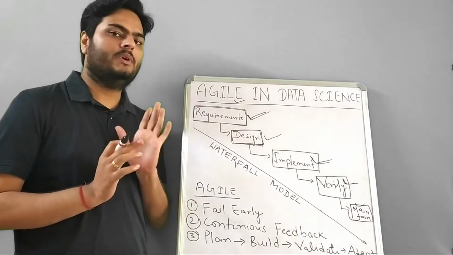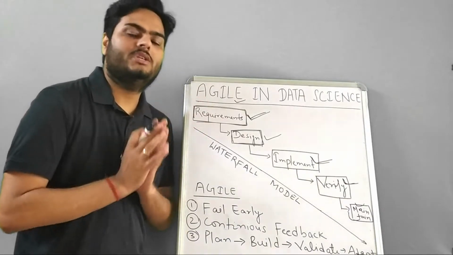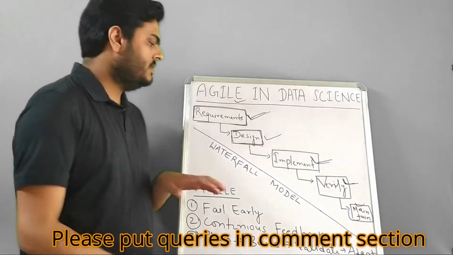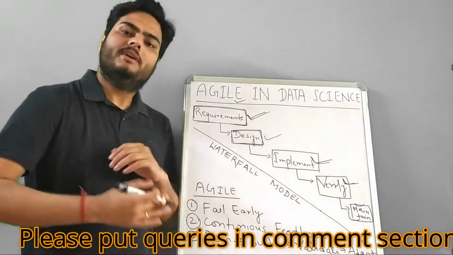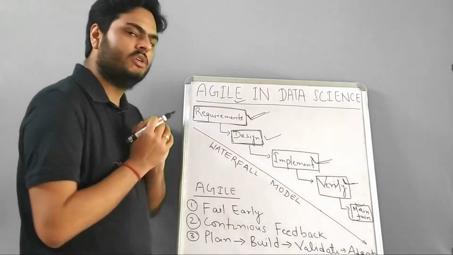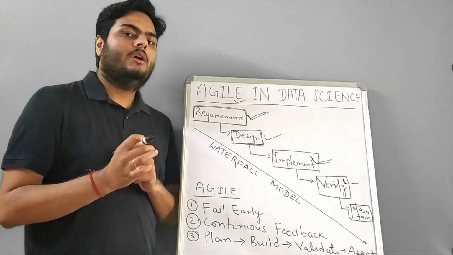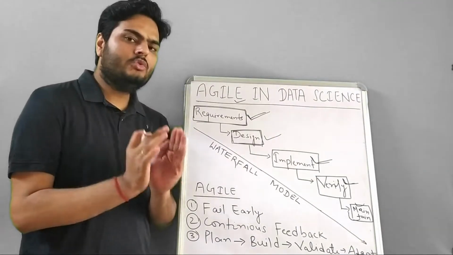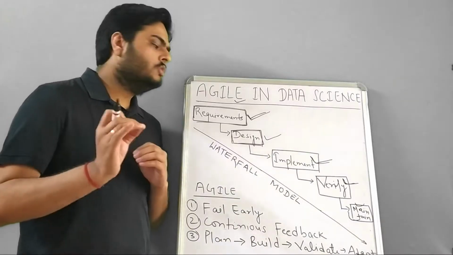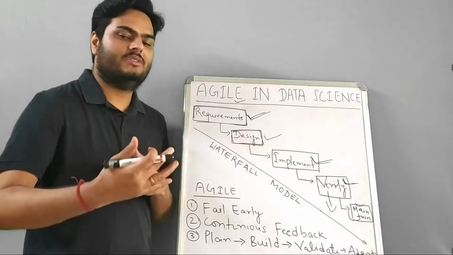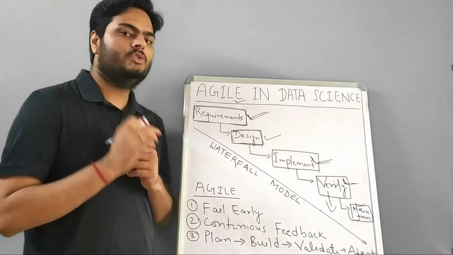That is problem number one, the lack of coordination. The second thing is, if any issue comes in the design or the implementation, the business user or the project owner gets to know about it only towards the verification stage, the end or final stage. That is problem number 2.